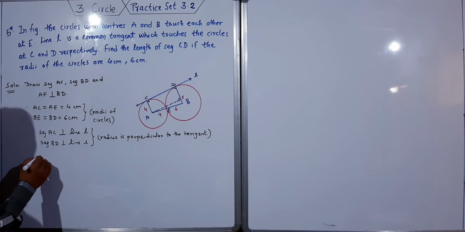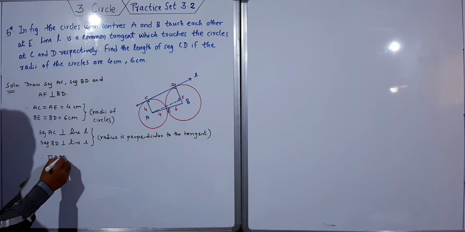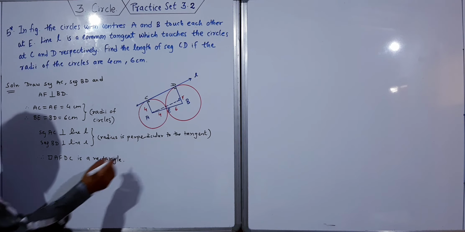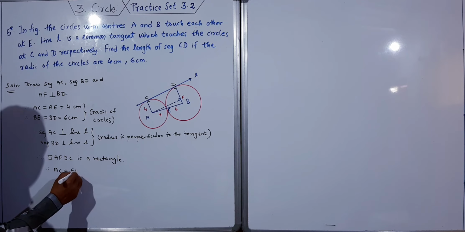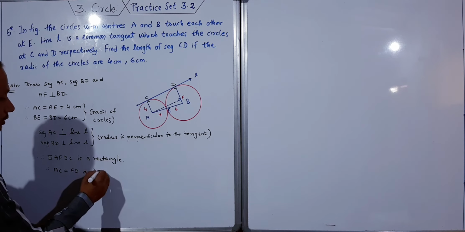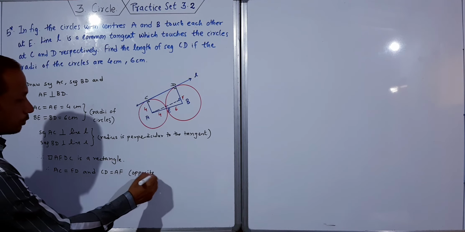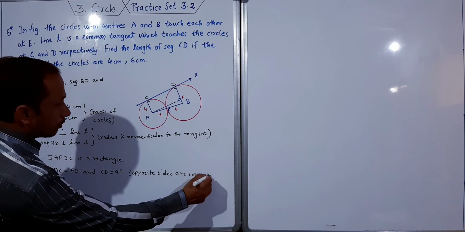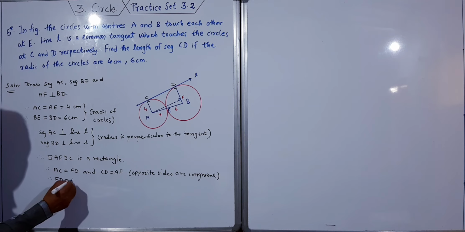Therefore quadrilateral AFDC is a rectangle. Therefore AC is equal to FD, and therefore CD is equal to AF. Opposite sides are congruent. Therefore FD is equal to 4 centimeter.